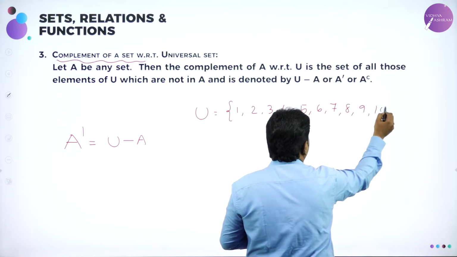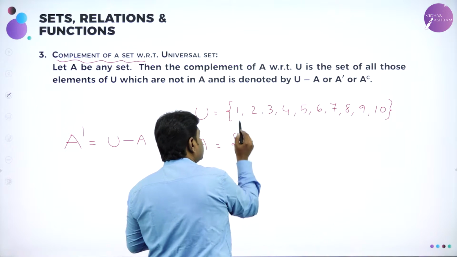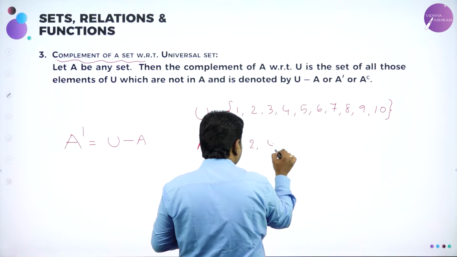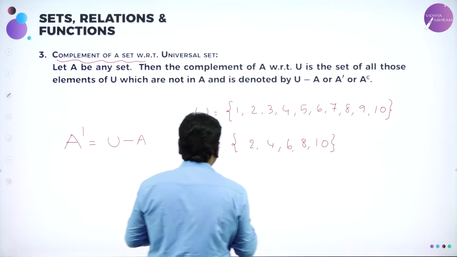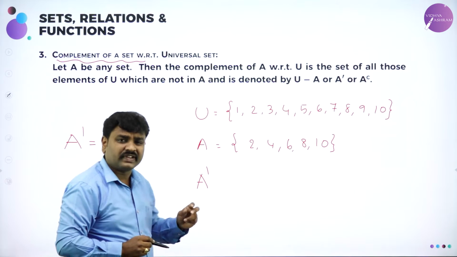In the context, only 10 elements is universal set, suppose, and my set A is say 2, 4, 6, 8, 10. Then if I ask you to find A dash or A power C is called as A complement.